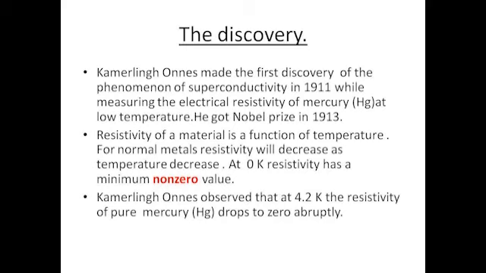All of you know that electrical resistance is a function of temperature. When the temperature increases, resistivity also increases. At 0 Kelvin, we get the minimum value for resistivity, but it is a non-zero value. The phenomenon of superconductivity was discovered by Kamerlingh Onnes in the year 1911. He was studying the variation of electrical resistance at low temperatures. He observed that when the temperature of mercury decreased to 4.2 Kelvin, its resistivity suddenly dropped to 0.